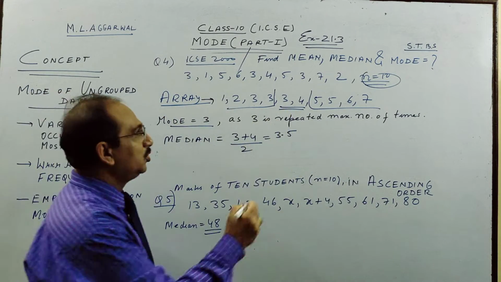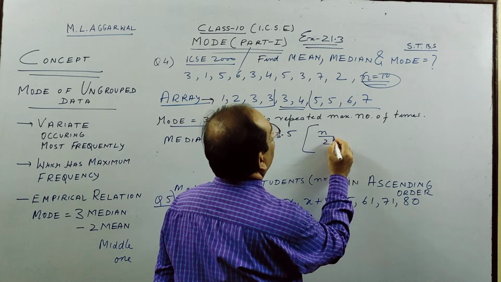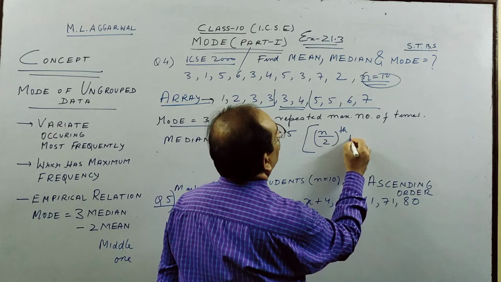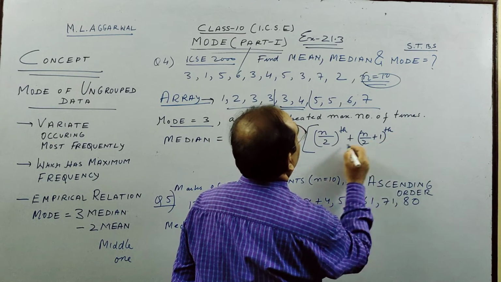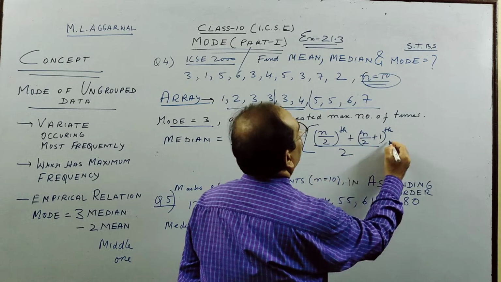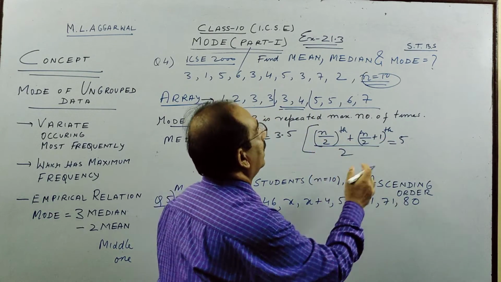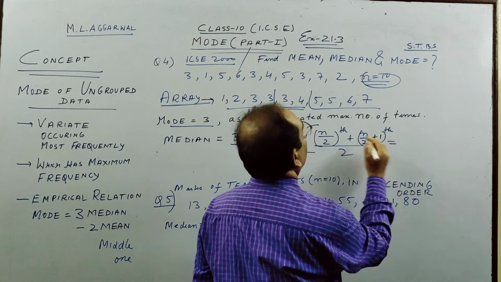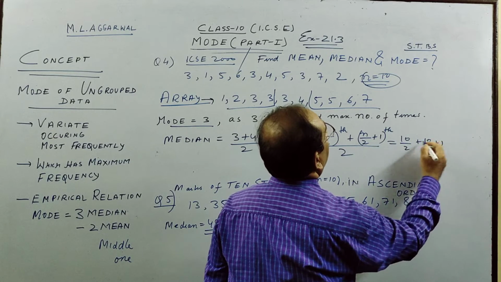But if you use the formula, children, the formula says (n by 2)th term plus (n by 2 plus 1)th term, divided by 2, which is here the 5th term, because n is 10. So here we have 10 by 2 plus 10 by 2 plus 1.